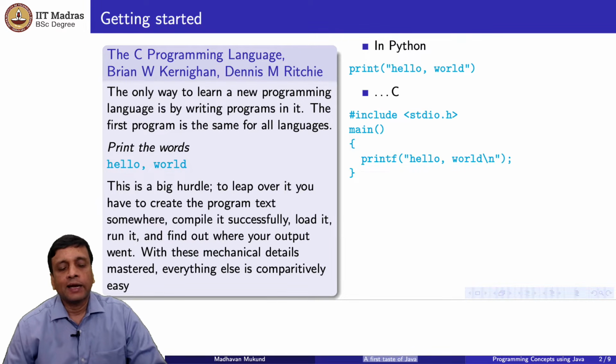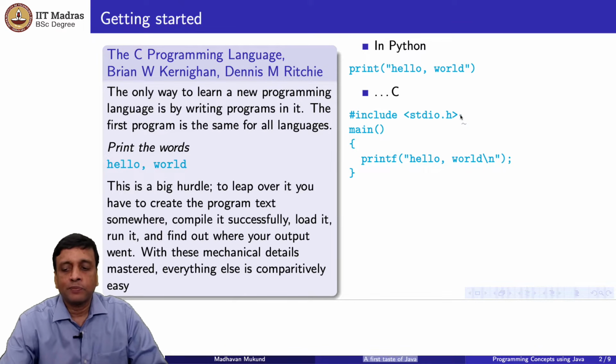In C, which is the language which Kernighan and Ritchie were themselves teaching in that book, it's a little bit more complicated. One thing is that you need to make this print statement available. This is the equivalent of an import statement in Python. The C programming language doesn't have print available by default, so you have to include the standard input-output library.